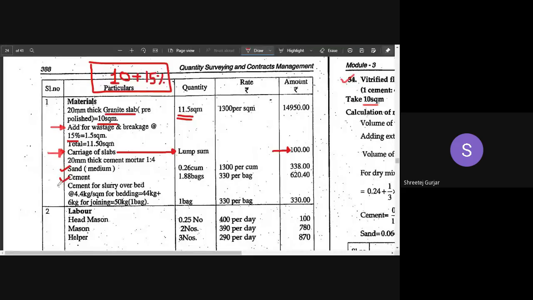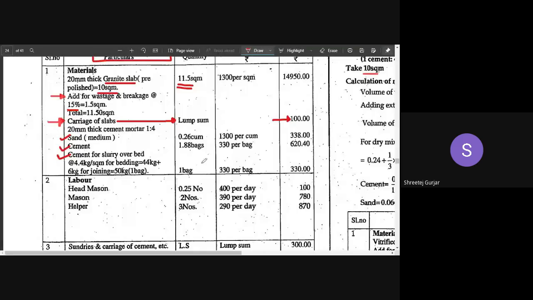Cement and sand quantity we have done. You can write that down and calculate here. One extra thing they have done here is cement for slurry over bed. As I have told you, you can take 5 kgs per square meter as an assumption. So cement required per square meter is 5, so 5 into 10 square meters, and it has come up to 1 bag.